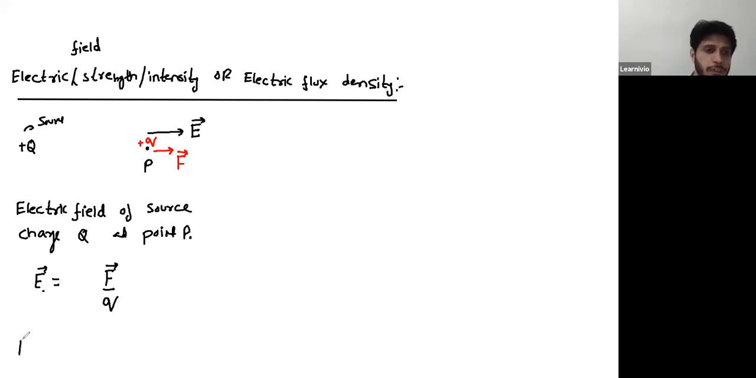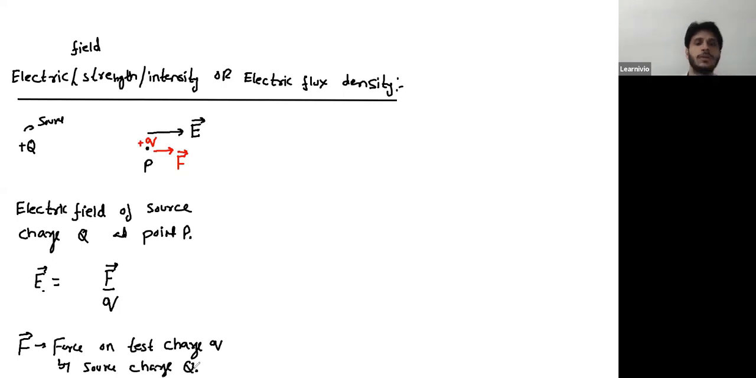So what is F? F is the force on test charge small q by source charge capital Q. This is the force on test charge small q due to source charge capital Q. Now to calculate this field, you just calculate the force over the test charge and just take the ratio of force with the test charge. Okay. There's one more issue.